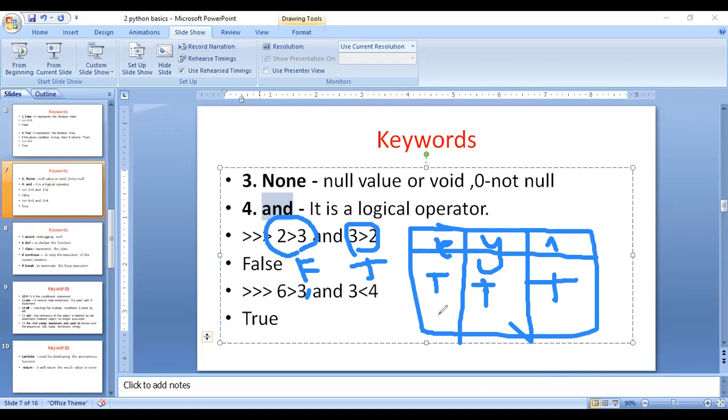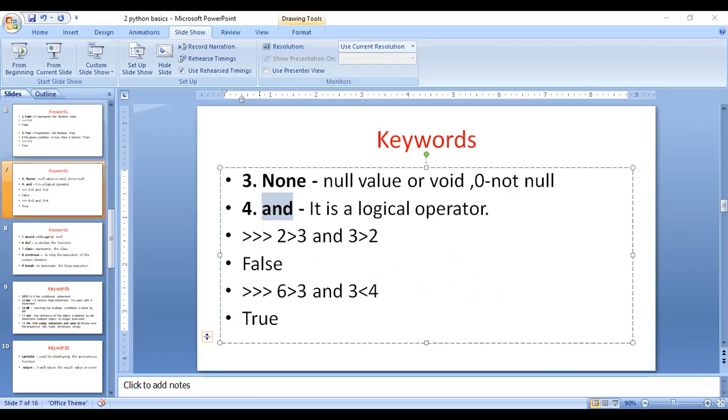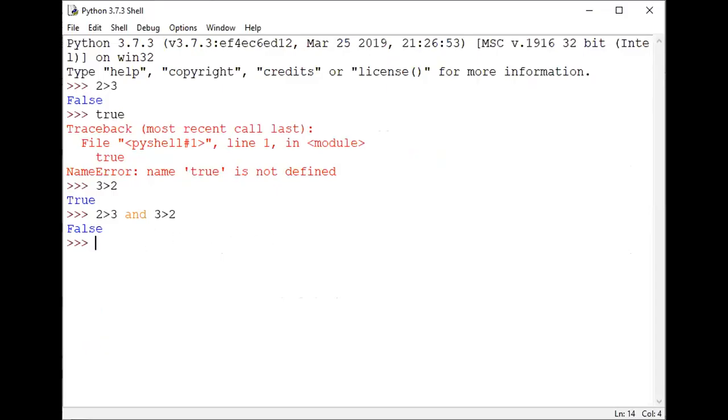That means the remaining cases, for example, a false true statement, indicates false. That is the and statement here. How can you represent that value by using a program? Here, for the and statement, both expressions or both variables must be true, then only the expression will result true.